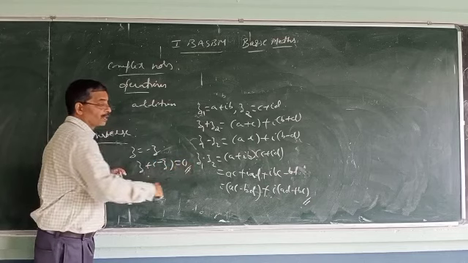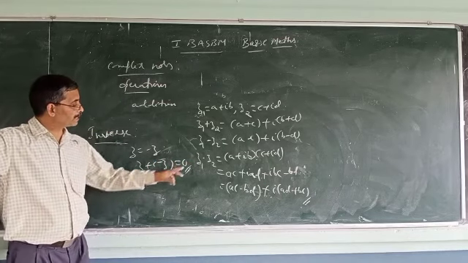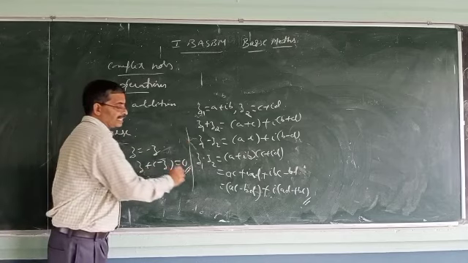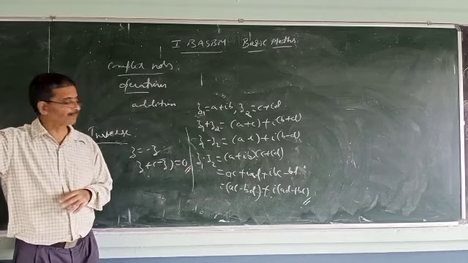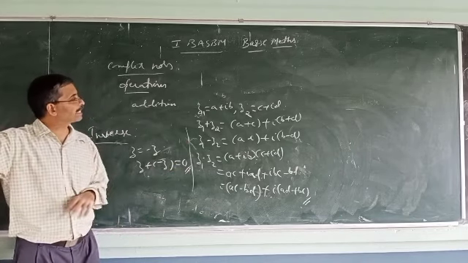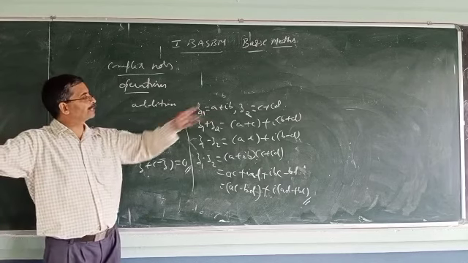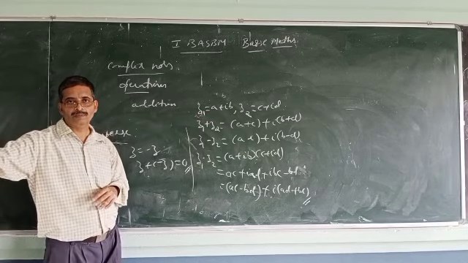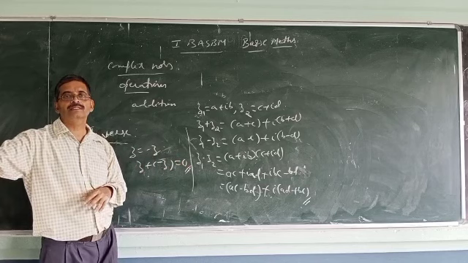The complex number 0, I told you, you can write it in the form 0 plus 0i. So if z is a plus ib, what is minus z?